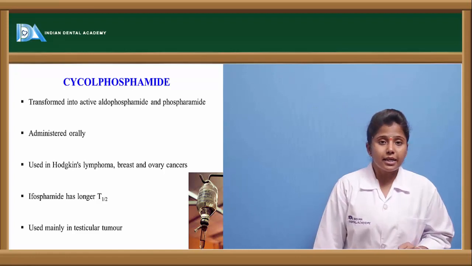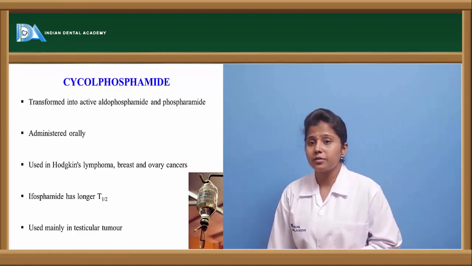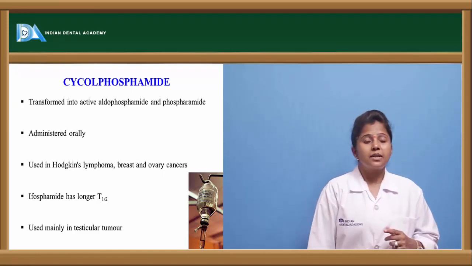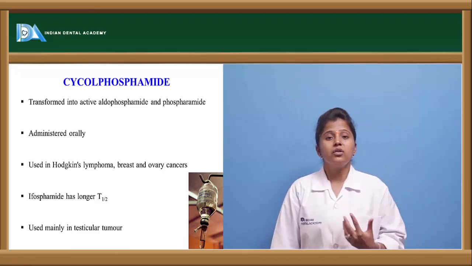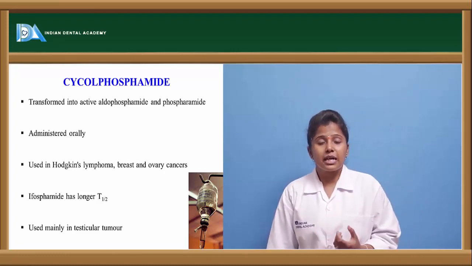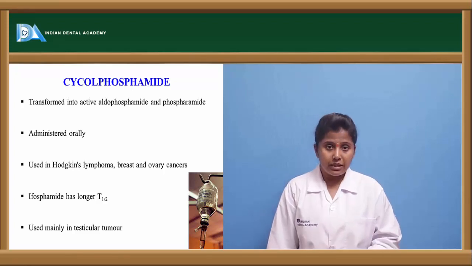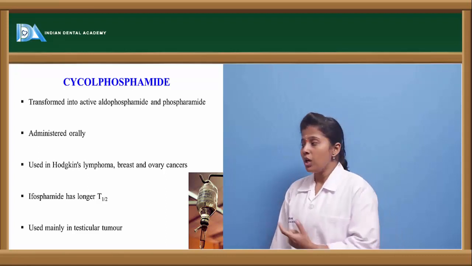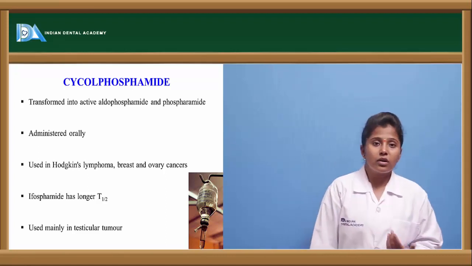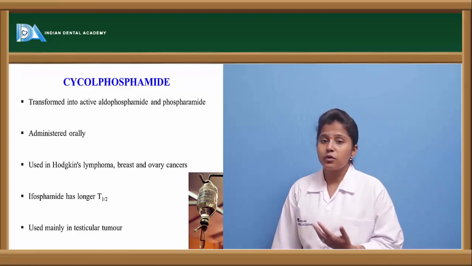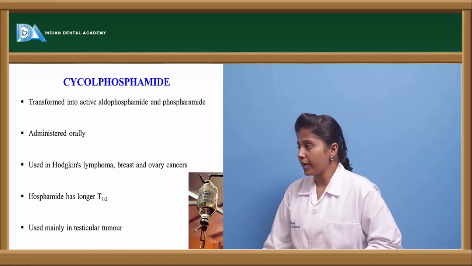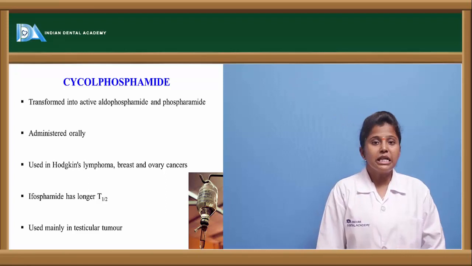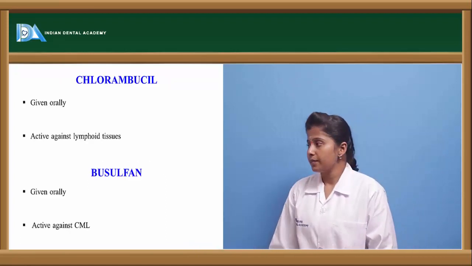There is another drug in this nitrogen mustard category, that is ifosfamide. Because of its longer half-life, the drug remains in the systemic circulation for a longer period of time, so it may sometimes lead to adverse effects. So ifosfamide, because of its longer half-life, is not most preferred when compared to cyclophosphamide, and it is mainly used in testicular tumor.